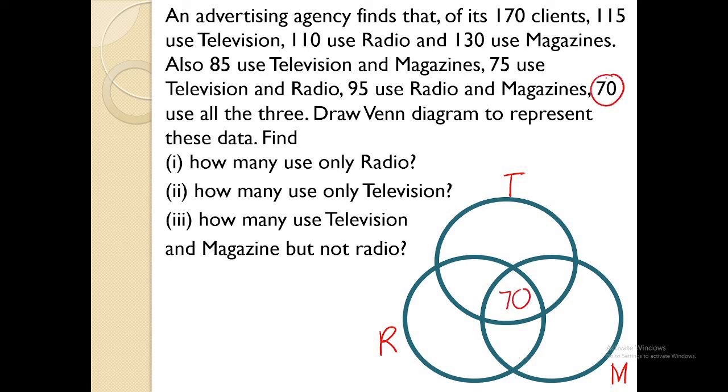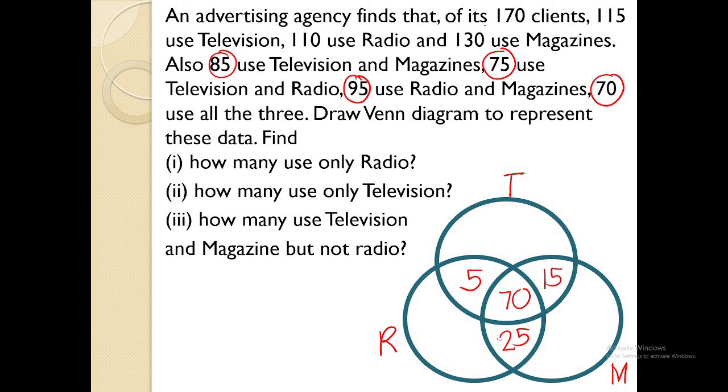Let's work backwards now. 95 for radio and magazine. So we have 95 minus 70. You will be getting 25 over here. So this is already checked. Let's go to the number 75. Use television and radio. So 75 minus 70, that will give us 5 over here. Let's go to television and magazine. We have 85. So 85 minus 70, you will get 15 here.